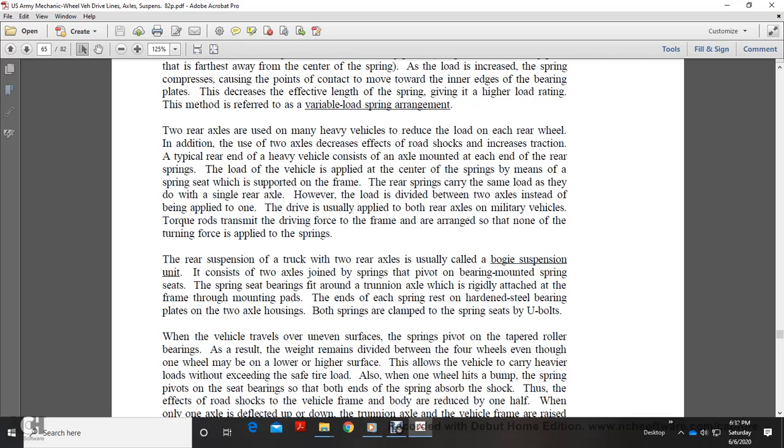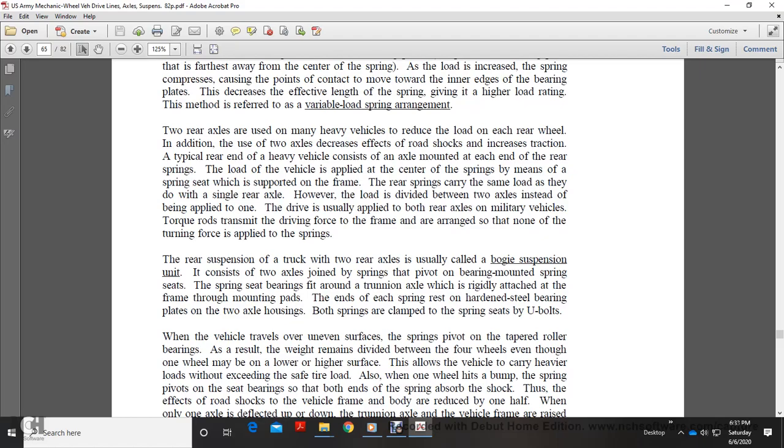Two rear axles are used with many heavy trucks to reduce the load on each rear wheel. The addition of the second axle also reduces the effect of road shock and increases traction. A typical rear end of a heavy vehicle consists of an axle mounted at each end of the rear spring. The load on the vehicle is supplied to the center of the springs by means of the spring seat, which is supported on the frame. The rear springs carry the same load as with a single rear axle. However, the load is divided between the two axles instead of being applied to one.